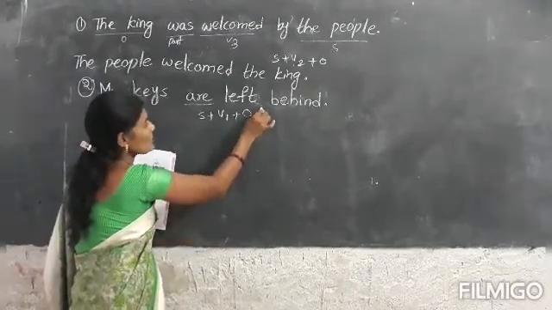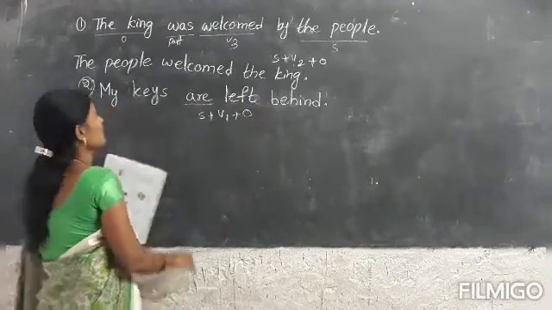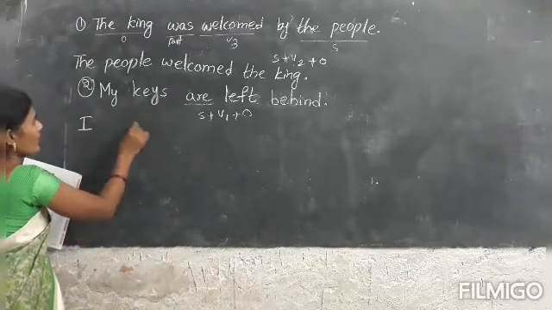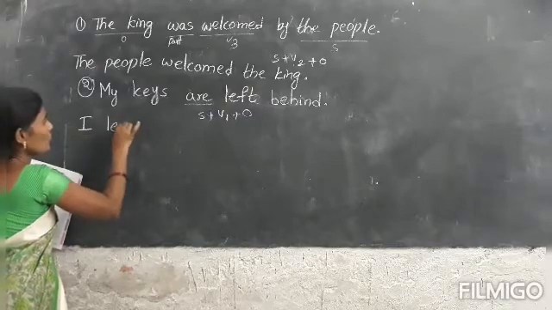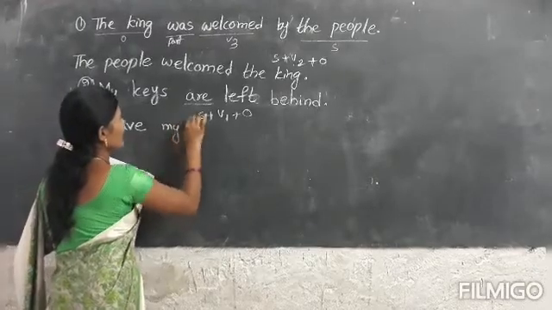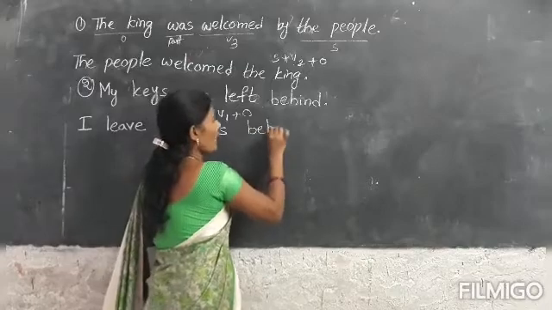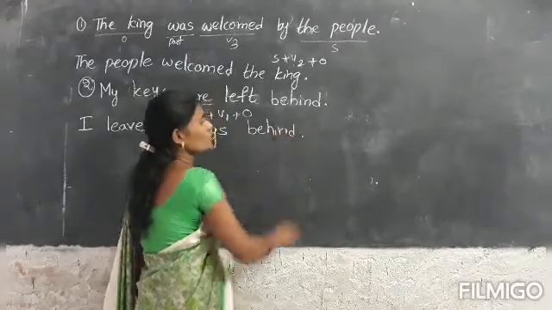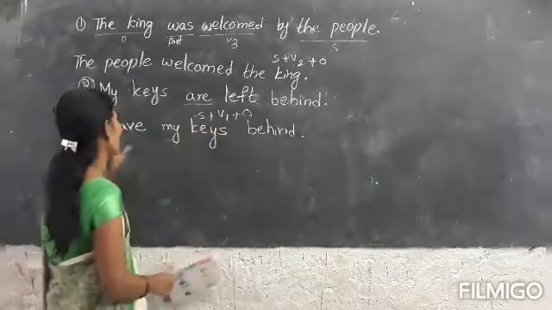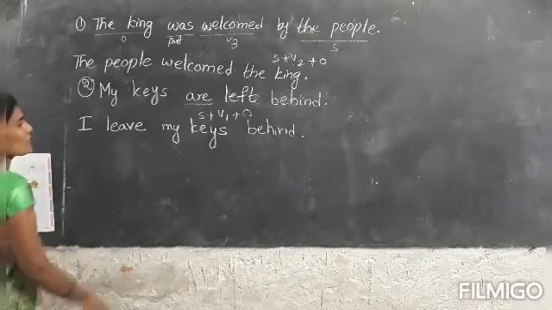Here, actually the subject is not there. We have to use I. I leave my keys behind. Here behind is not a verb, it is not the subject. Actually the subject is not there, so we have to take I as the subject. I leave my keys behind.